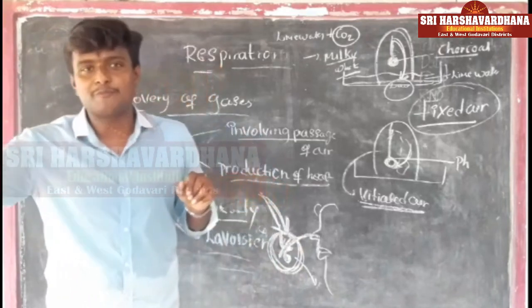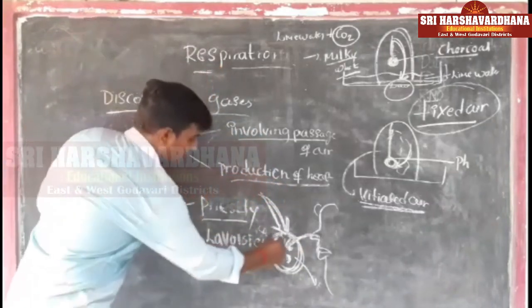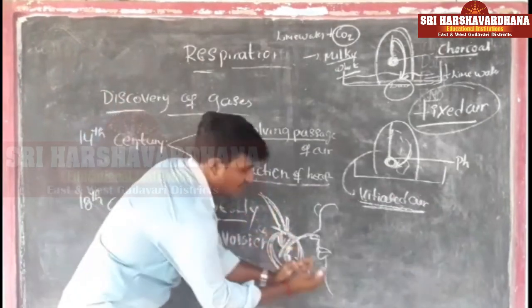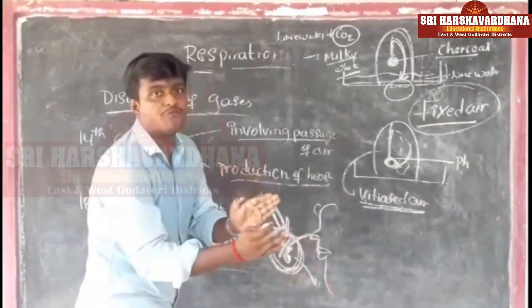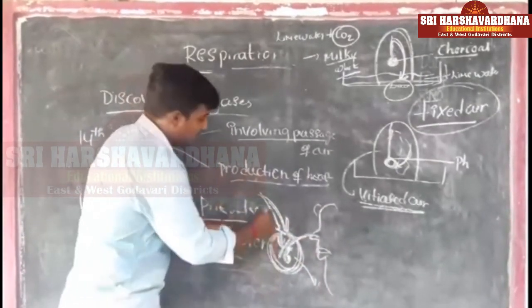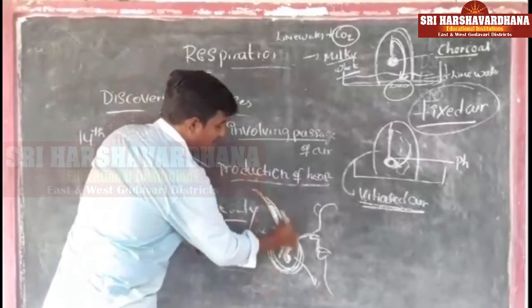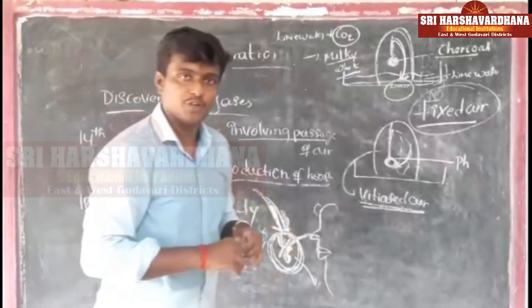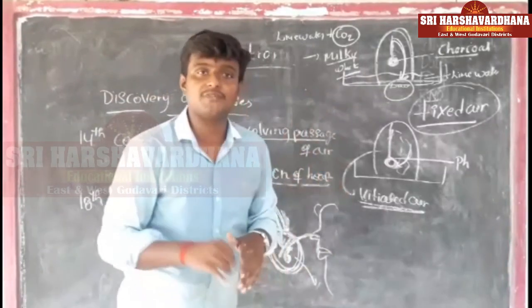If you want to make it pure, 1/6 portion is impurified, so we have to remove 1/6 portion of carbon dioxide from those gases. When you remove it, there is an empty space. For that empty space, if 1/6 portion of oxygen is added, it will turn into pure air. So this is about the discovery of gases.